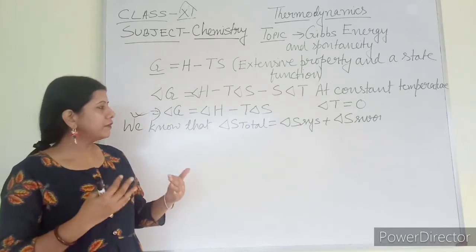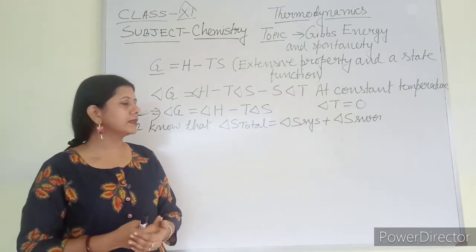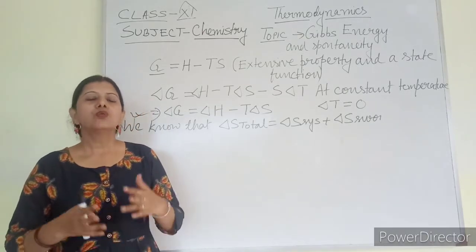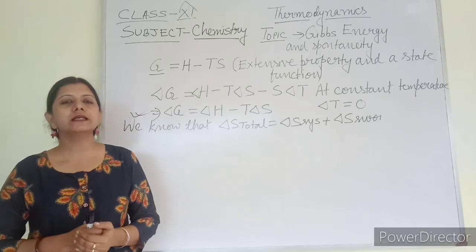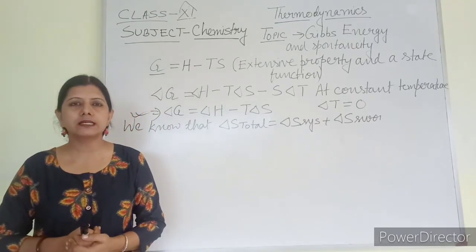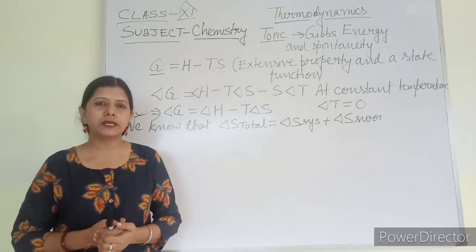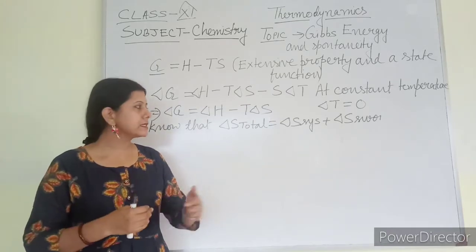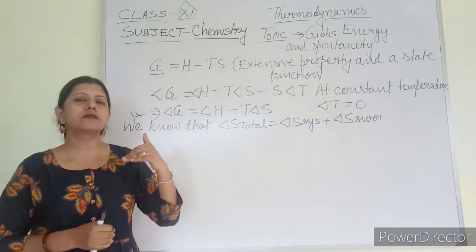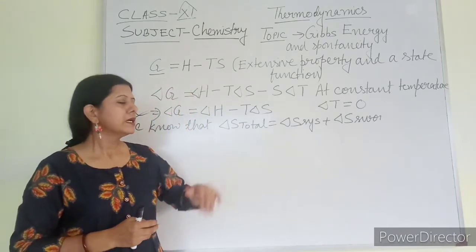The increase in the enthalpy of the surroundings, whatever the value, will be the same as the decrease in the enthalpy of the system. At equilibrium, the amount of increase in the enthalpy of the surroundings will be equal to the amount of decrease in the enthalpy of the system.